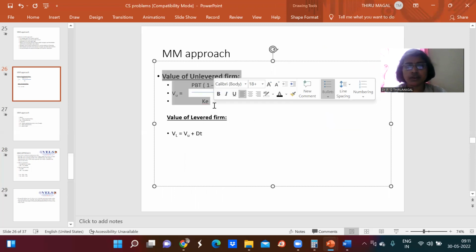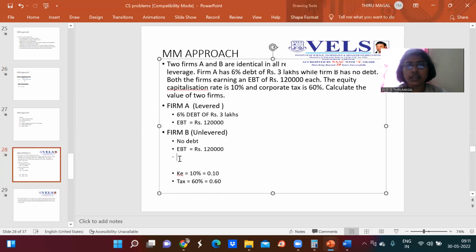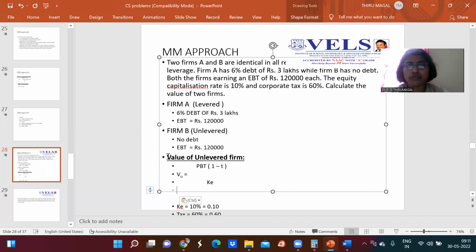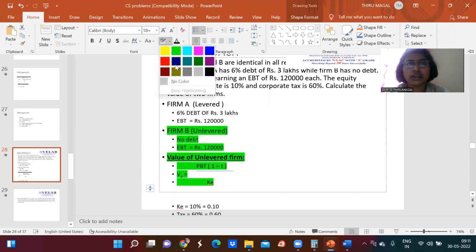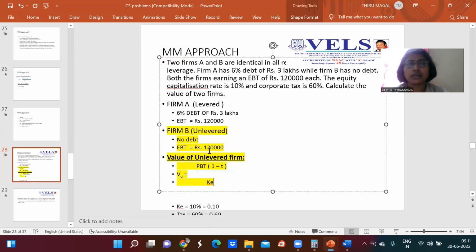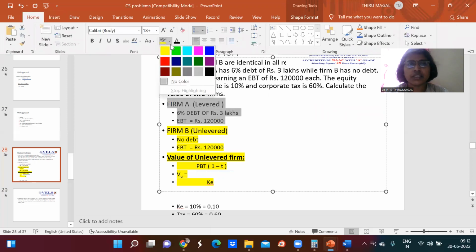First, let us take up the formula for the value of the unlevered firm. Firm B is the unlevered firm. We'll use this particular formula and substitute all the values. We are calculating for firm B, the unlevered firm. Just let me change the color for our identification.